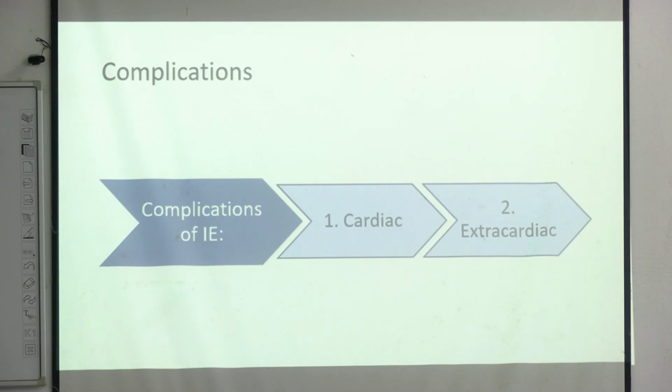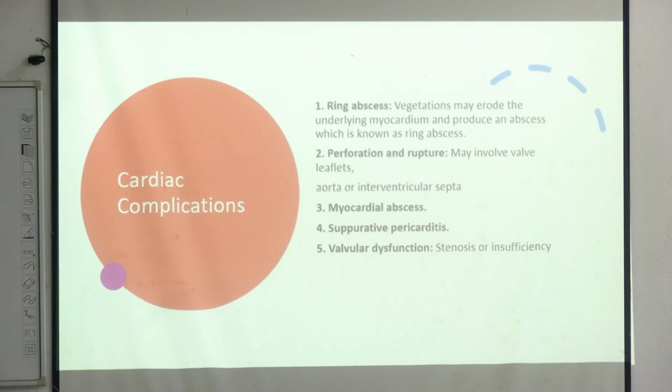The complications can be both cardiac and extracardiac. For cardiac complications, there will be damage to the heart valves, along with ring abscess formation that we saw in that picture. The damaged heart valve will lead to abscess formation, and there can be perforation and rupture of the leaflets, and there can be myocardial abscess and suppurative pericarditis along with valvular dysfunction.